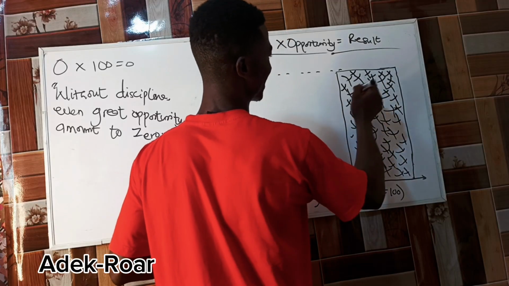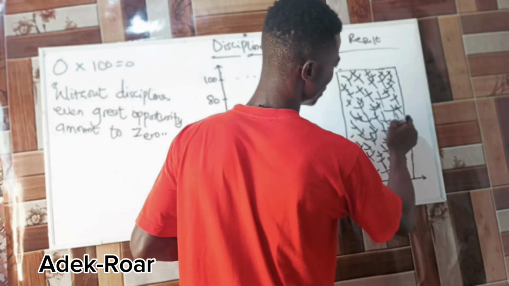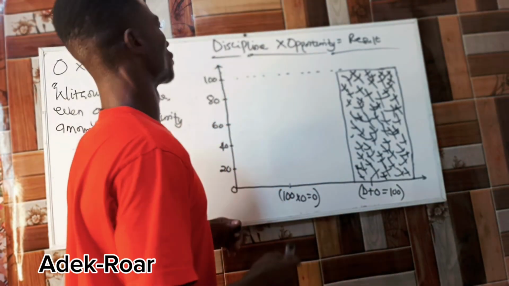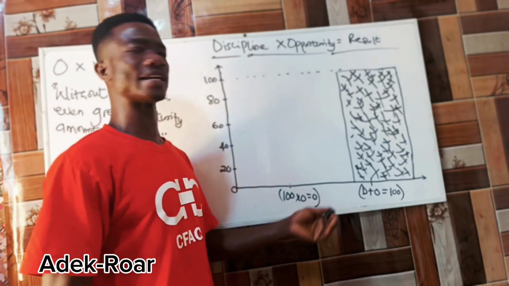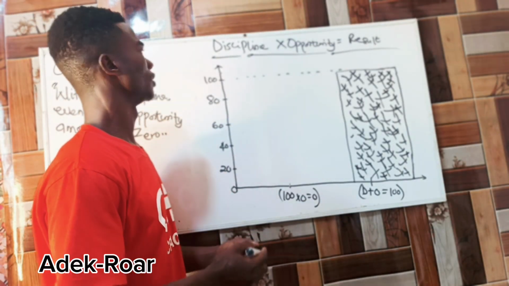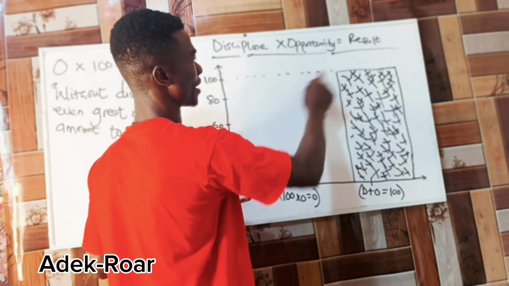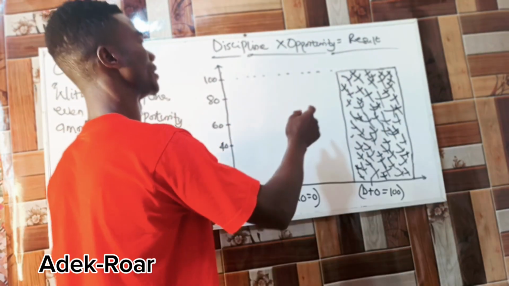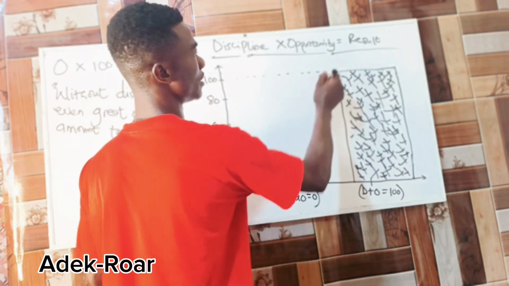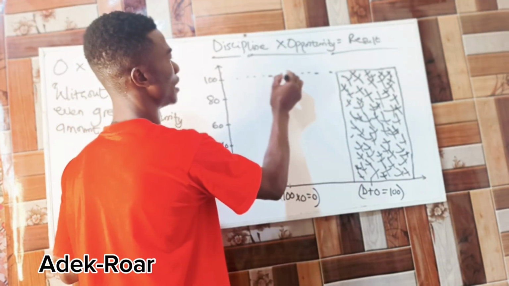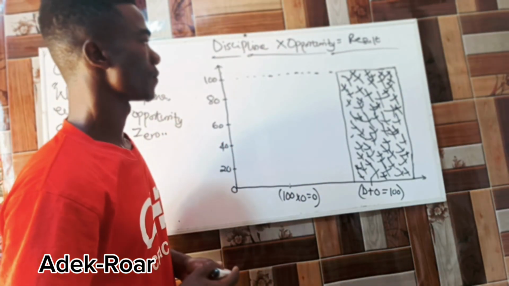So that is just a simple representation of this quote. So you can actually get what I'm trying to explain here. So we have gotten our 100, right? We can trace and get our 100 here, right?